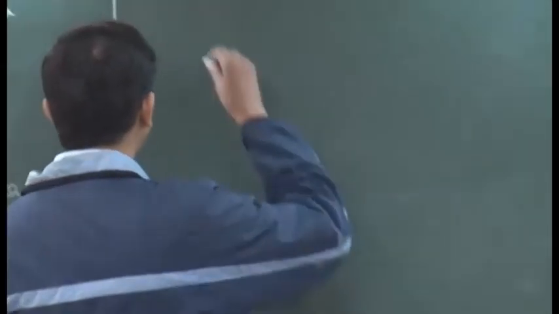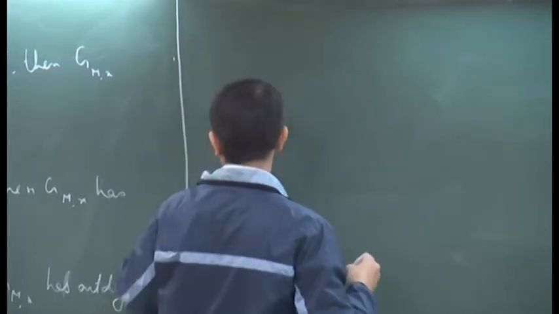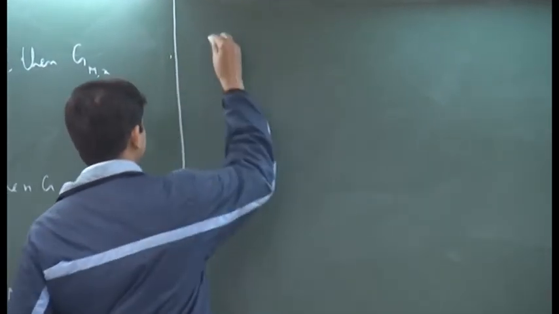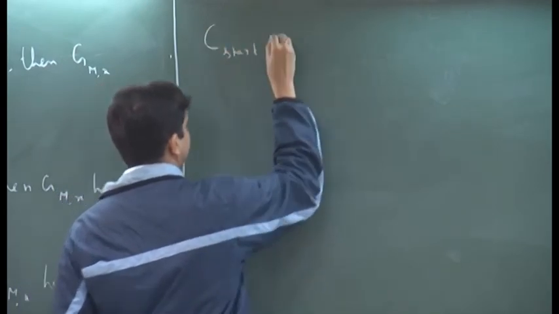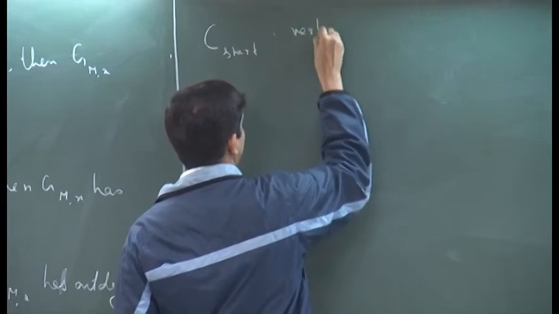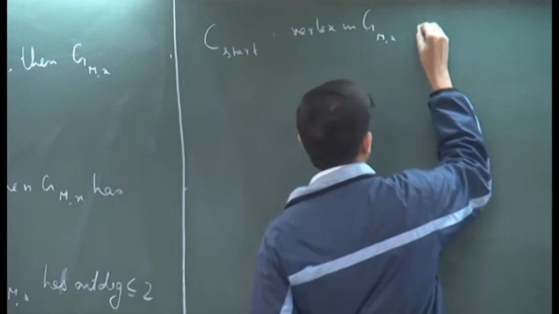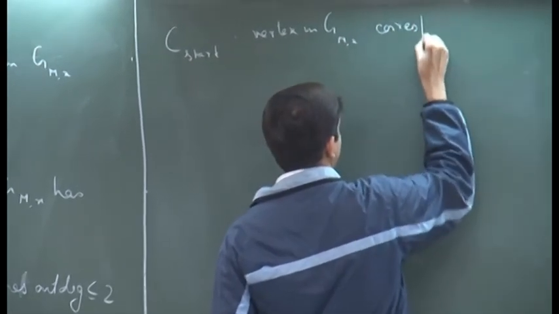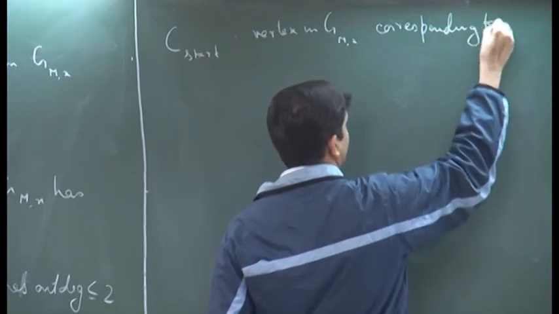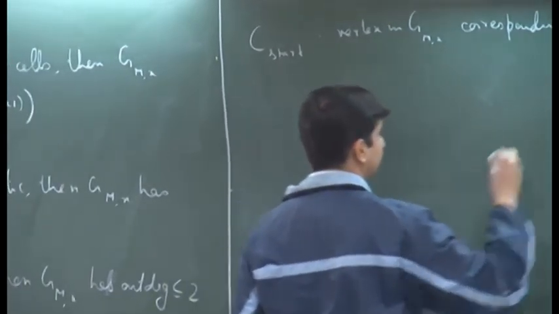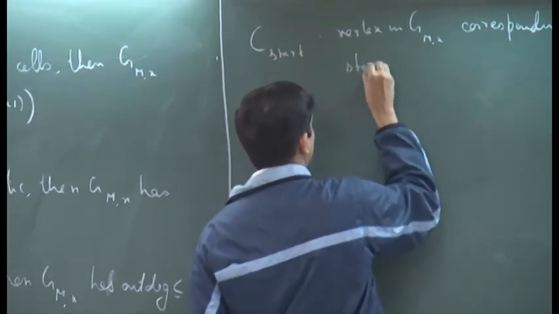Let us call that vertex C start, the vertex in G_{M,x} corresponding to the start configuration.